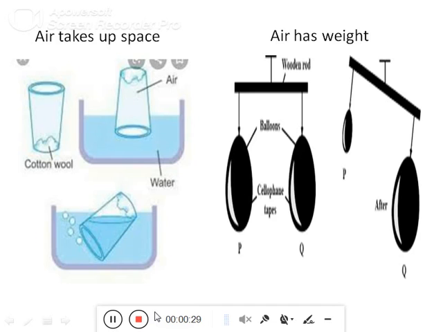Now in the second one we can see air has weight. Two balloons with the same capacity are blown to the same circumference, and the two balloons are there, P and Q. If we puncture the P balloon, the balance slides down to the Q balloon. That proves that air has weight.